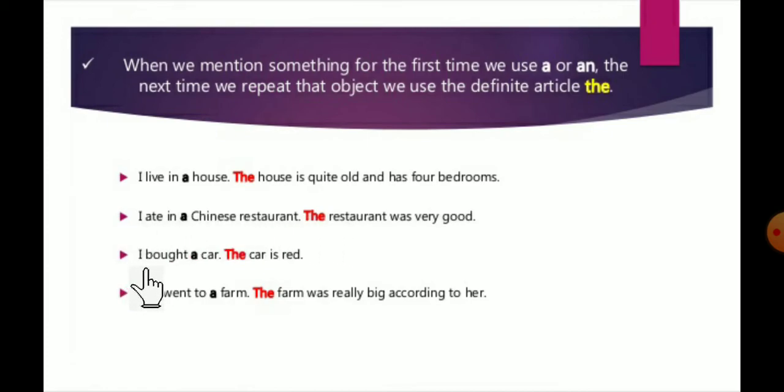Next, I bought a car. The car is red. I already bought a car, and now again the car is red. She went to a farm. The farm was really big according to her. Here we already mentioned the farm, and now for repetition we are using the. Got it?